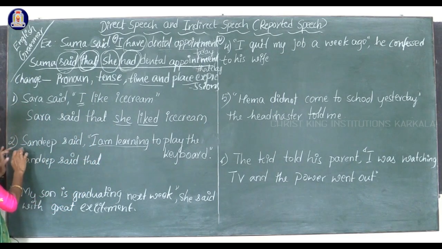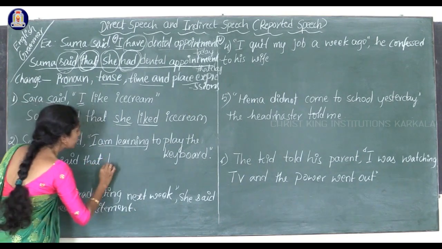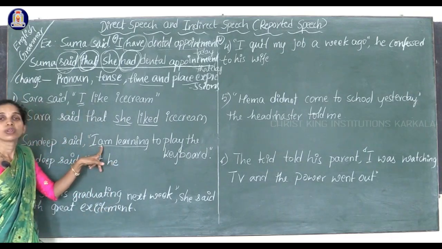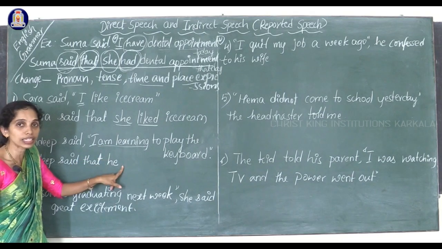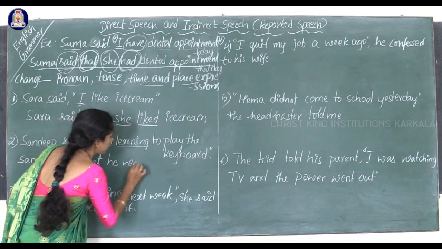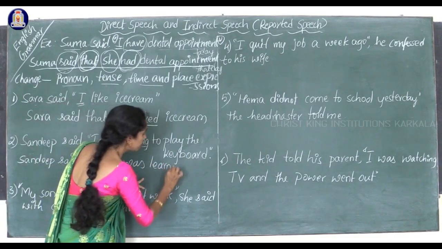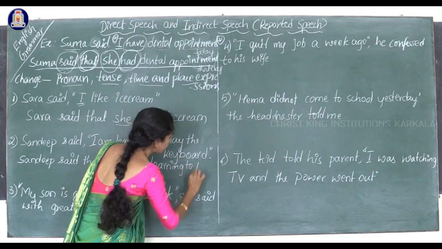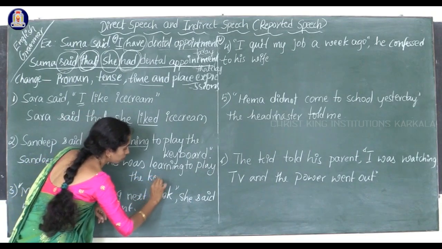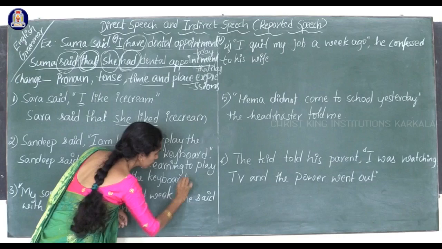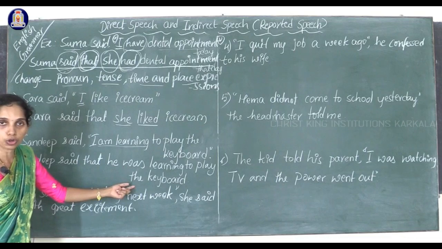I becomes what? It refers to Sandeep. He's a boy. So, Sandeep said that he, and is the helping verb, right? What should be here the helping verb in past tense? Was. He was. Sandeep said that he was learning to play the keyboard. He was learning to play the keyboard. Sandeep said that he was learning to play the keyboard.